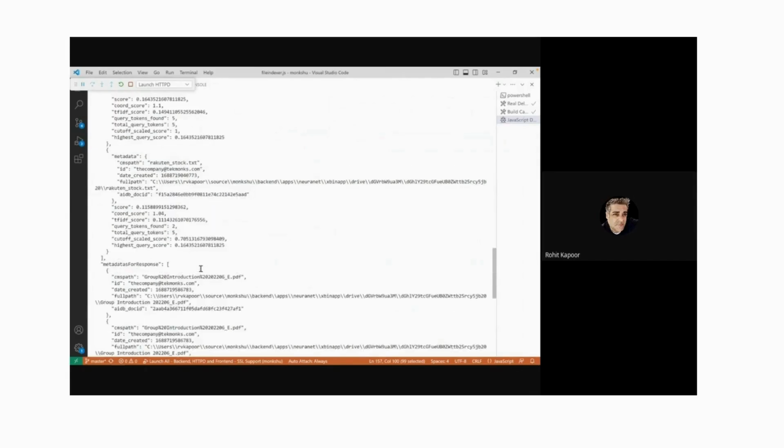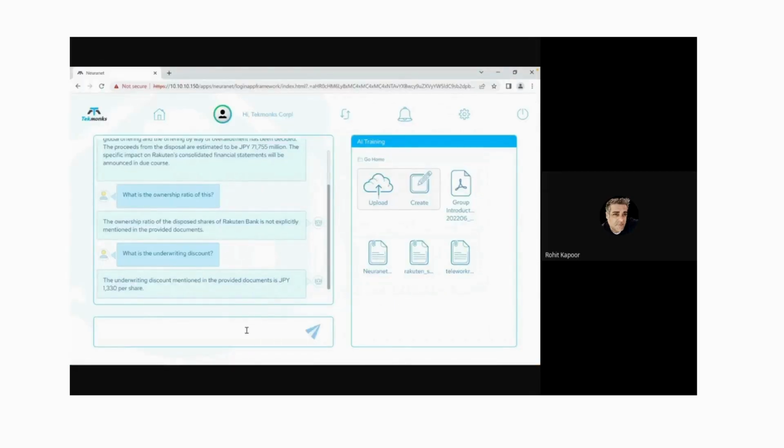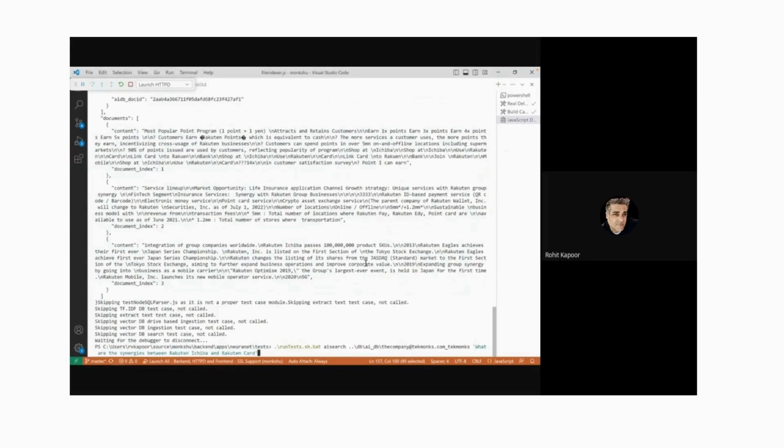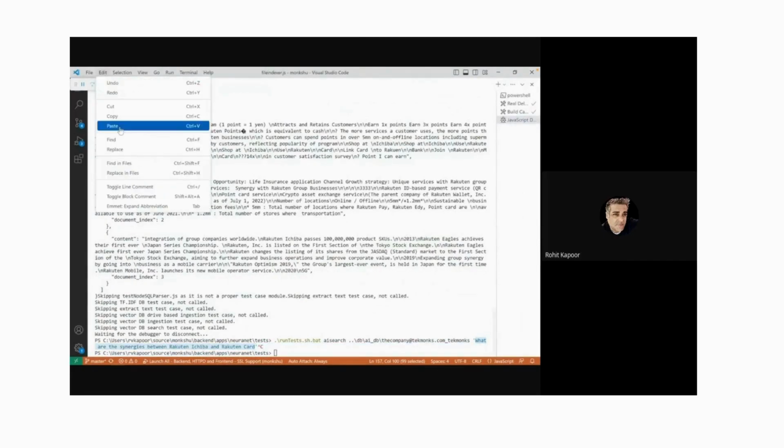document, because then it went in and said, I looked at both these documents for this question, this is the most relevant document. Then it says, I already extracted this text. The answer to the question is going to be in this text, okay? And then it will actually feed this to the AI, and say, give an answer based on this text. So I can start asking the exact same question here: what are the synergies between this and Rakuten card? Now I know when I ask this question, everything that I'm going to get is potentially going to be correct because of the way that I have done this, because of the architecture of the application.